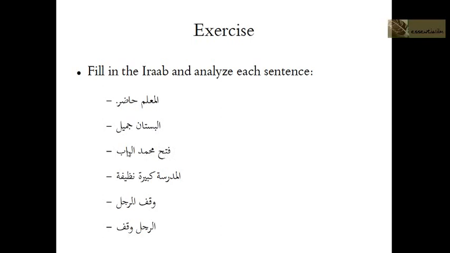Fataha Muhammadun al-baba. Whenever we have tanween followed by alif and lam, we put a little noon with kasra, and we drop the alif. We don't say Muhammadun al-baba, we say Muhammadun il-baba. Fataha is a verb, it means to open, so we know this is a jumla fi'liya because a jumla fi'liya starts with a fi'l, a verb. So fataha, Muhammad opened the door. Muhammad here is the musnad ilayh, the fa'il, and it is in a state of rafa'. So this is a jumla fi'liya khabariya.